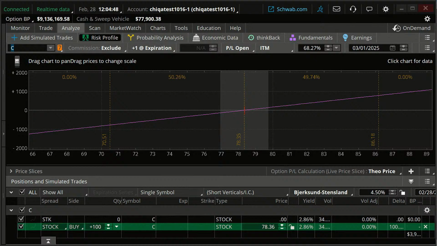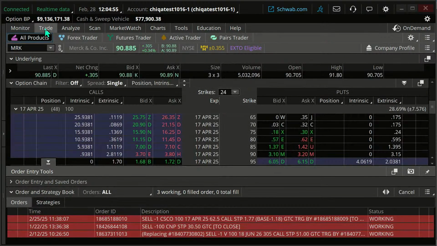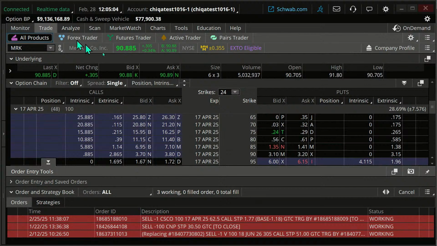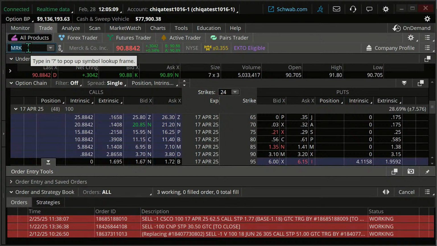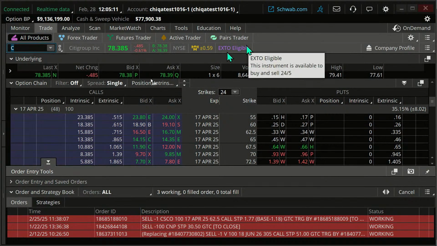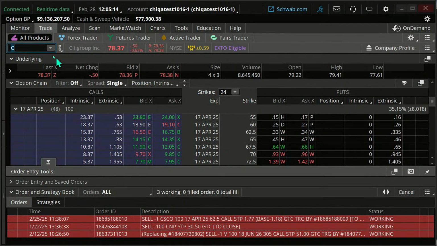So I just want to start off with that as we consider Citigroup here, because I want to next talk about this strategy that I mentioned, and that's a back ratio spread. Remember, that's not the right stock. Let's go to Citigroup. Let me link this so that I'm not switching back and forth all the time. On Citigroup, 100 shares of stock was going to cost us about $7,800, roughly.